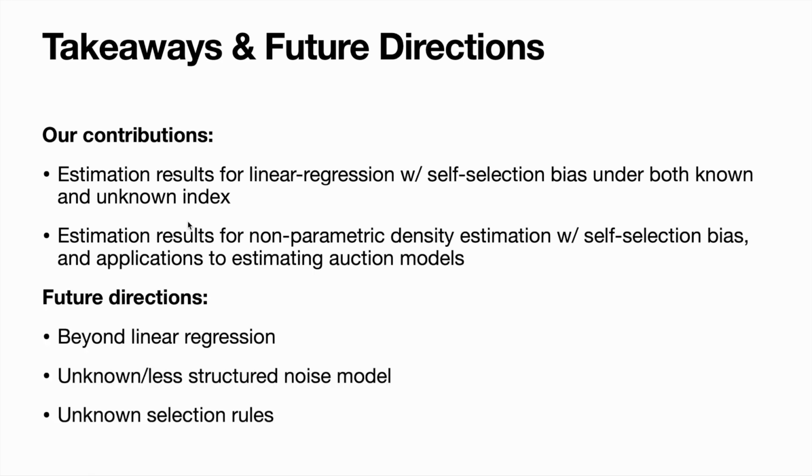In terms of future directions, first of all, one that's not written here is improving the rates of estimation for the unknown index setting, which are currently quite expensive, but then also going beyond linear regression and potentially to less structured noise models. So our current results heavily depend on the fact that the independent noise applied to each model is Gaussian. And finally, extending to unknown selection rules beyond just argmax or convex inducing ones. Can we actually extend to the case where we don't know S and we have to simultaneously learn S with the parameters we're interested in?